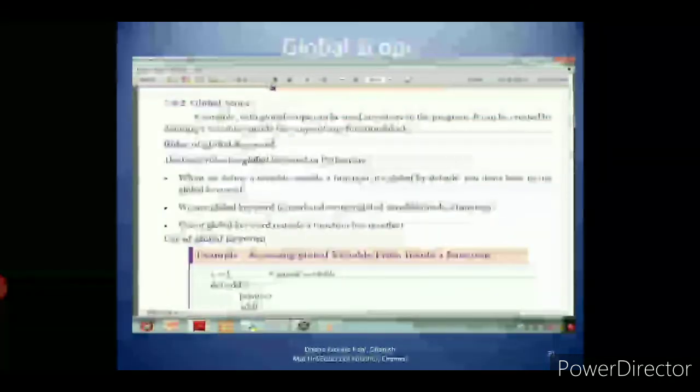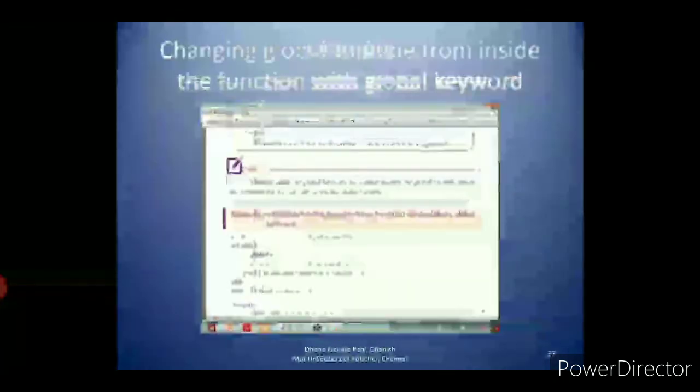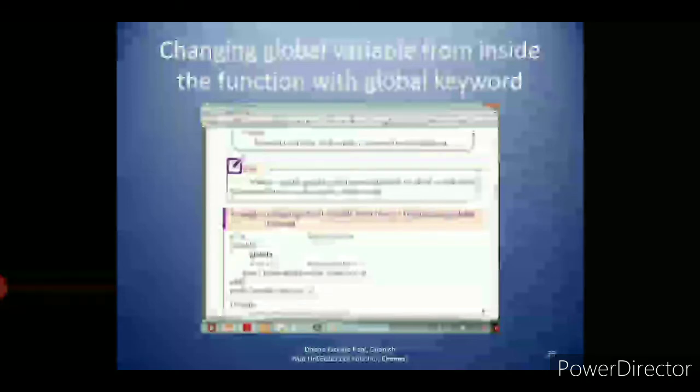Global scope means you declare the variable outside the function, at the start of the program. The accessibility of a global variable is throughout the entire program. Then how can you declare a global variable inside a function? Using the global keyword, you can declare a global variable inside the function.